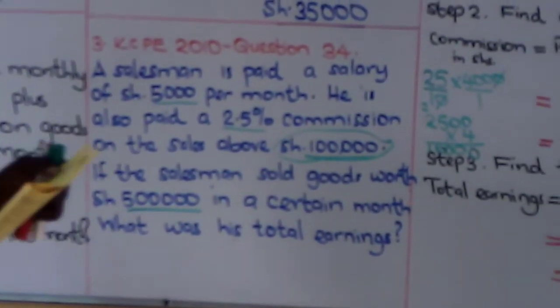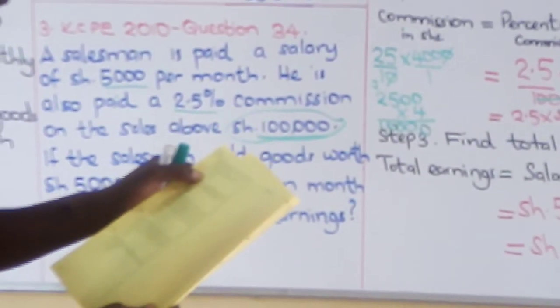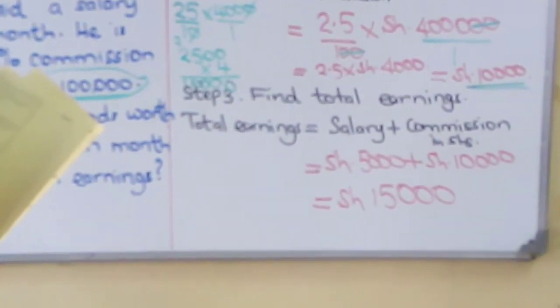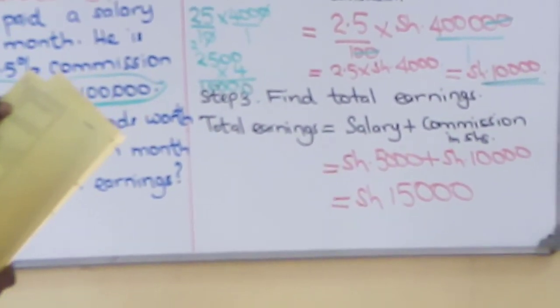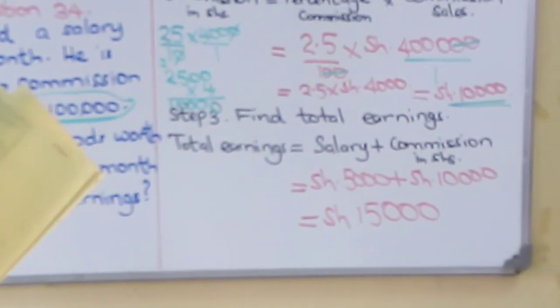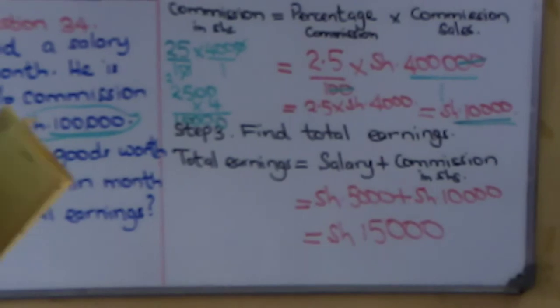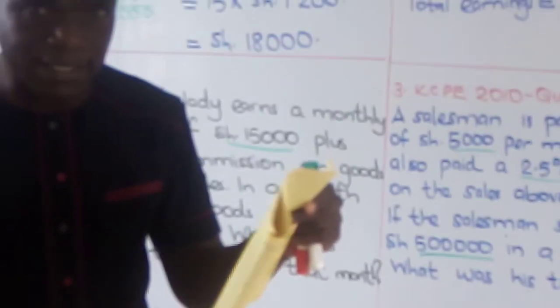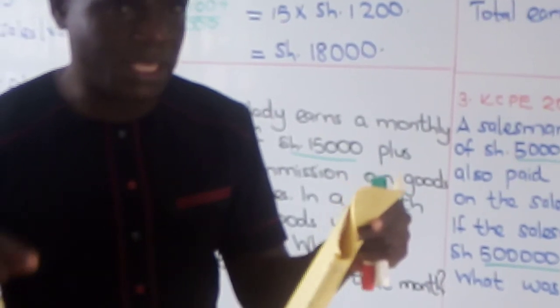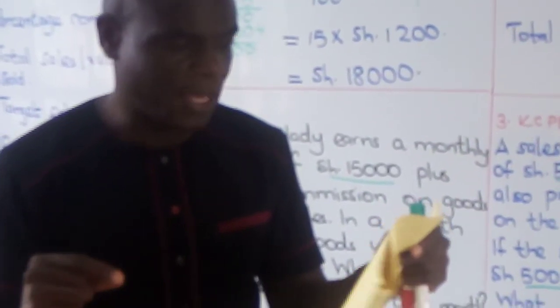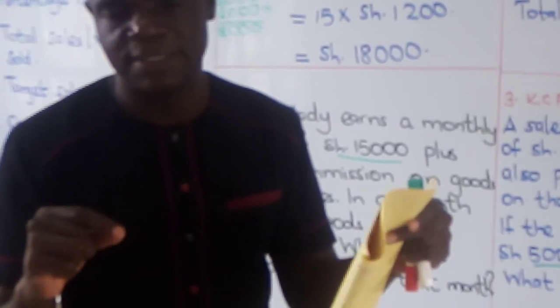You got the answer is C, 15,000. You circle the right answer. And then you cross it directly on the answer sheet. Be keen that you are crossing on the right number and the right choice.